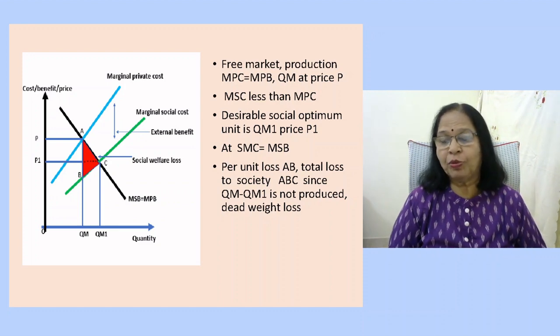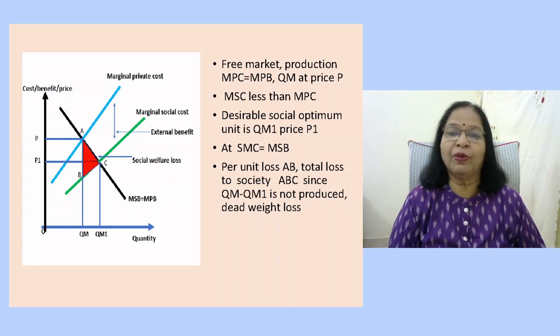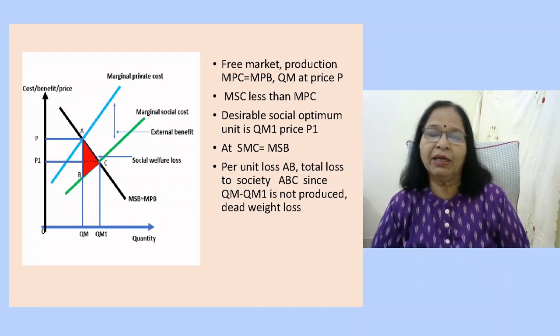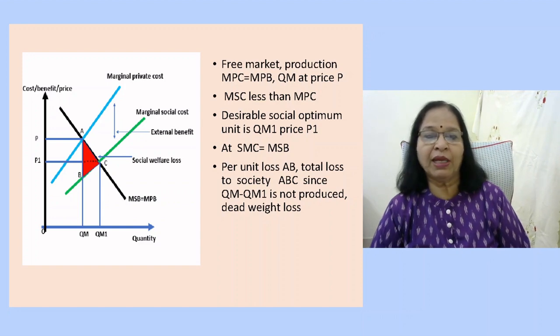Now, if the firm does not produce at OP1 and produces OQM quantity, then the society has a loss of AB per unit, and for the total goods that are produced, the society loses the triangle ABC, which is the deadweight loss to society. What you can see from the diagram is that the socially optimum quantity and price are different from what is actually produced under the free market condition.